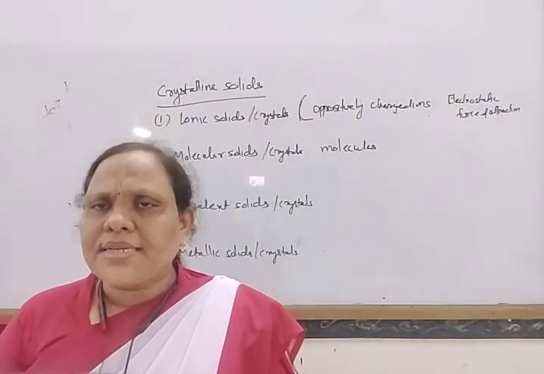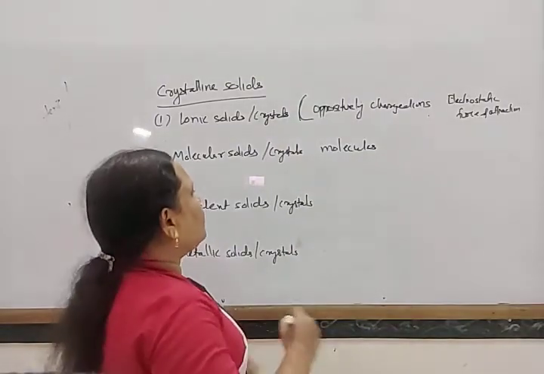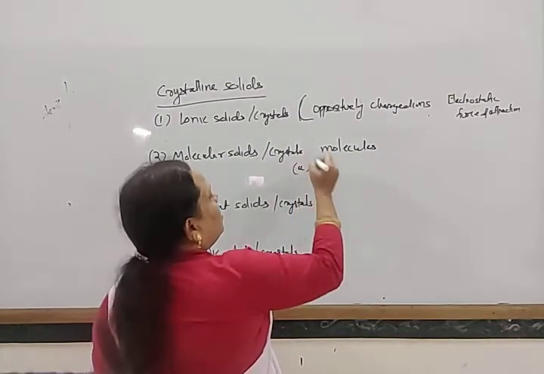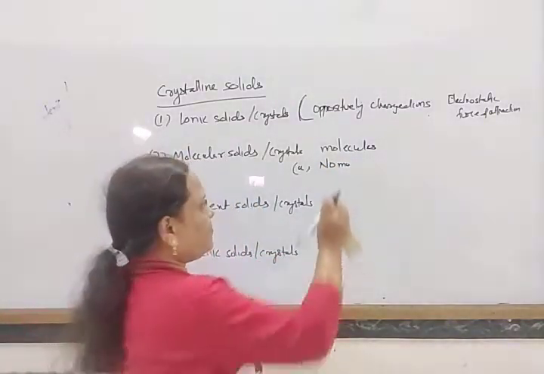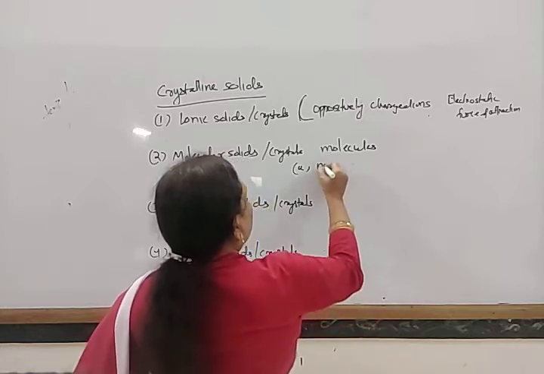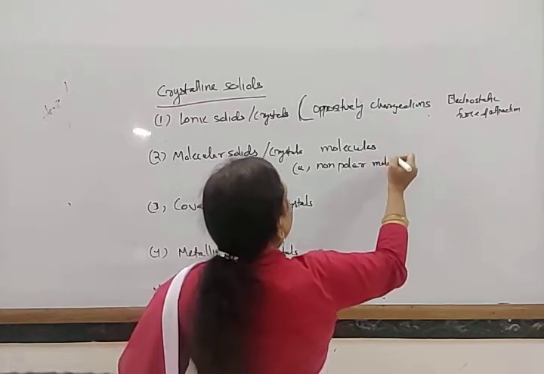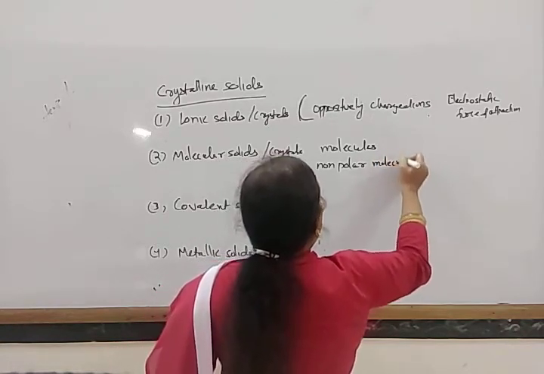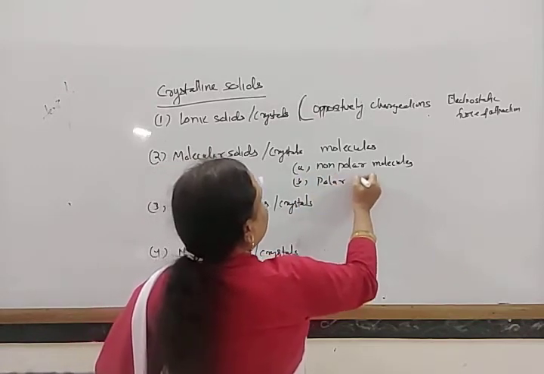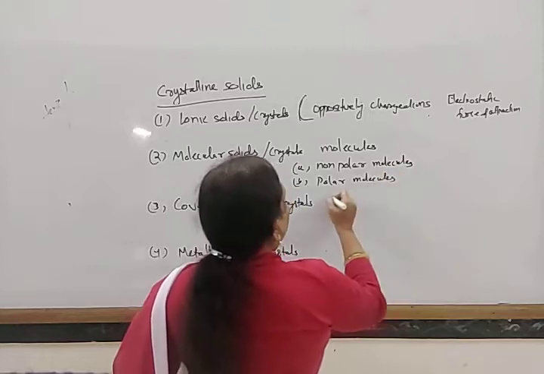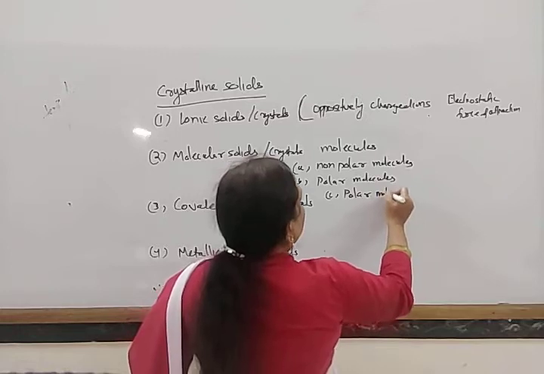Generally these molecular solids are again classified into three types. One, solids formed by non-polar molecules; two, solids formed by polar molecules; and another, polar molecules with hydrogen bond.